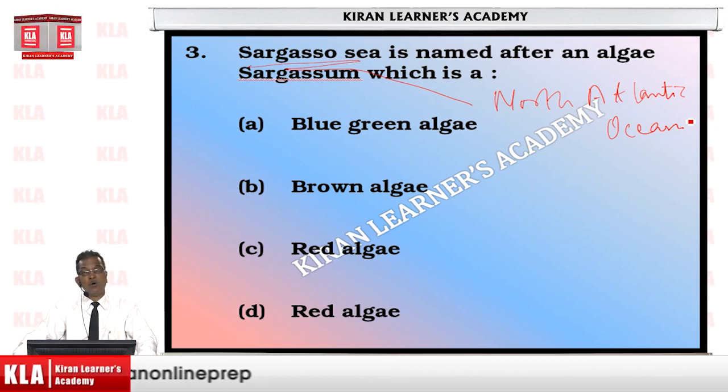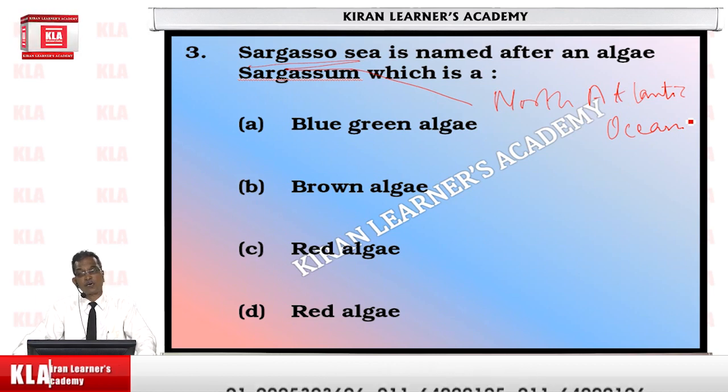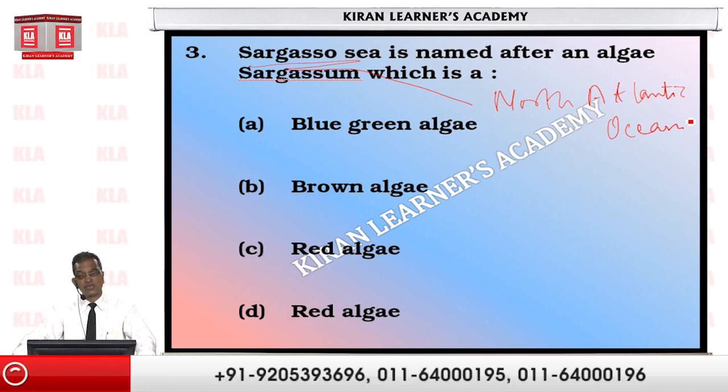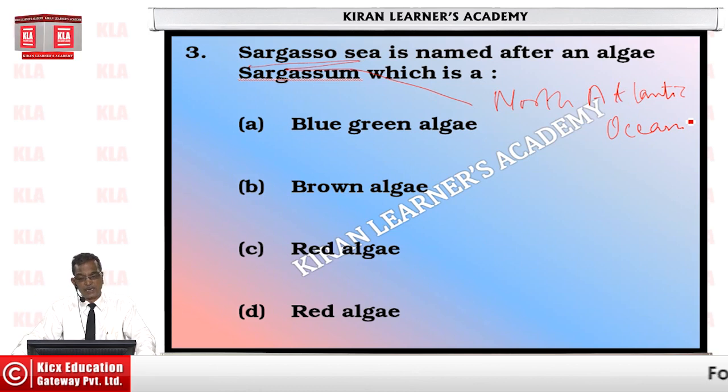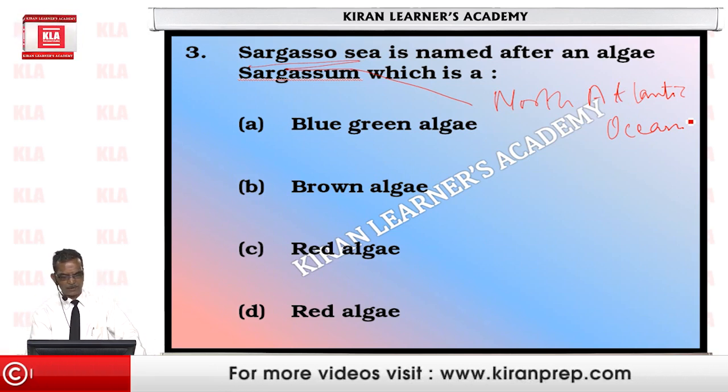And then the question did arise: what makes the water of this North Atlantic part of the ocean appear brownish or golden brown? Later it was realized that it was because of the presence of brown algae.